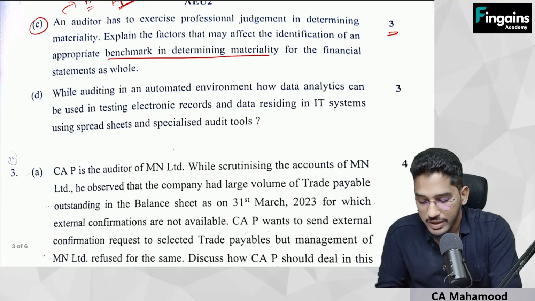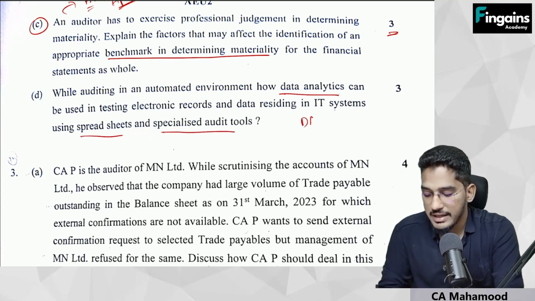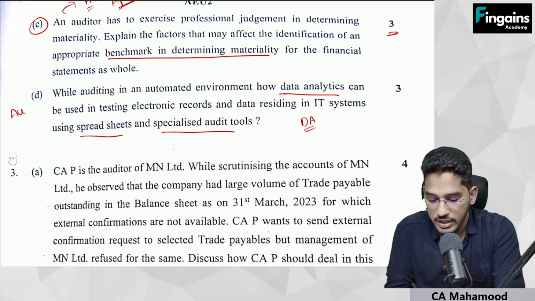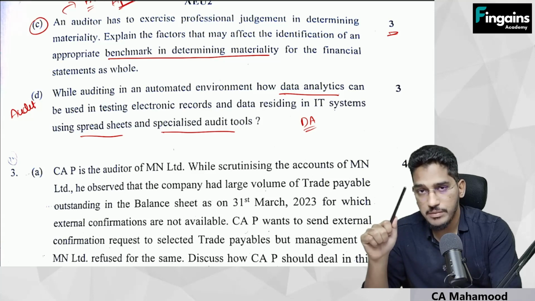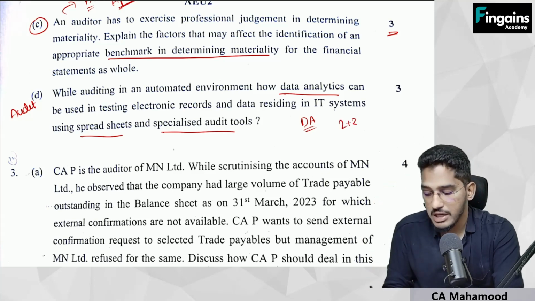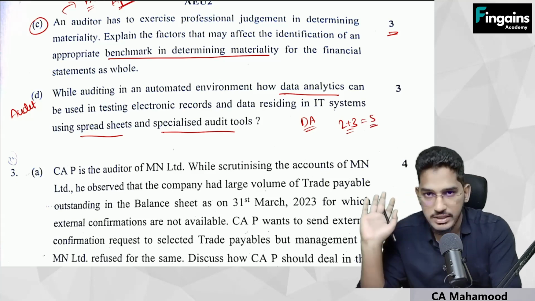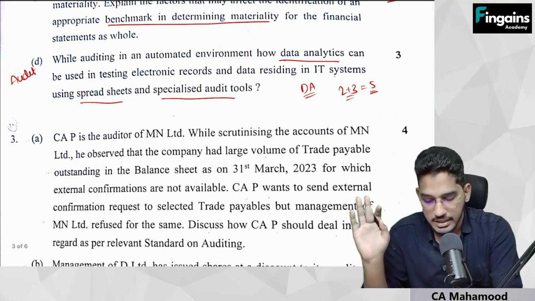Next one, while auditing in an automated environment, how data analytics can be used in testing electronic records and data residing in IT systems using spreadsheets and specialized audit tools. So this is regarding data analytics, once again from audit in automated environment chapter. So if you observe from the audit in automated environment chapter, 2 marks of true or false statements is already tested. Along with that, this 3 marks once again. So till now from the audit in automated environment chapter, already 5 marks were tested. Clear? Next one. So with this we are done with second question.